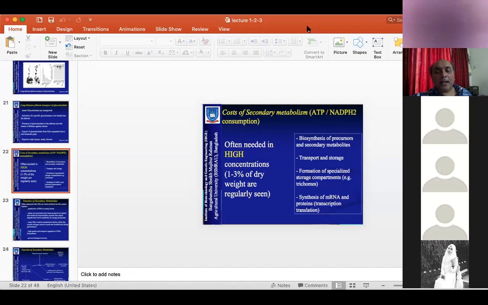This is called sequestration. For example, you have seen in the mint leaf a special organ outside the leaf, hairy, ball-like structures called trichomes. They deposit the compound in the trichomes in an encased form so that it cannot harm the other cellular organelles.